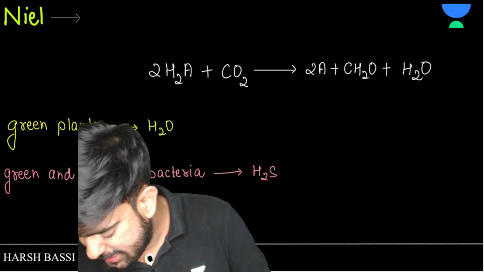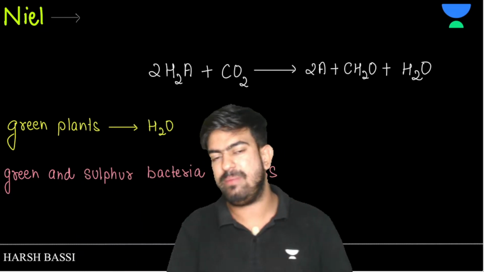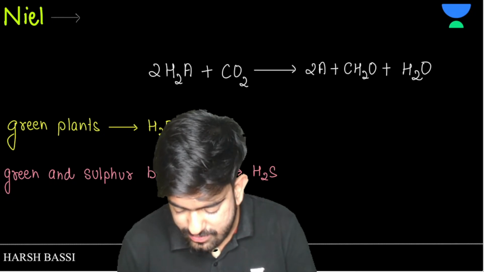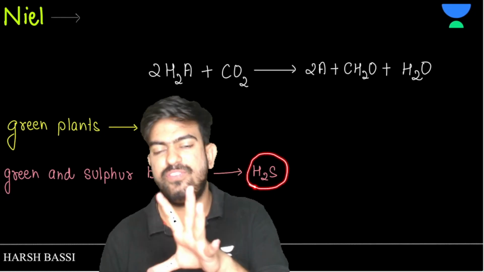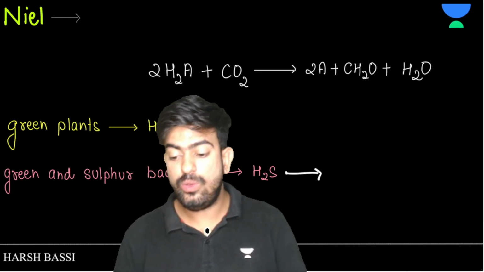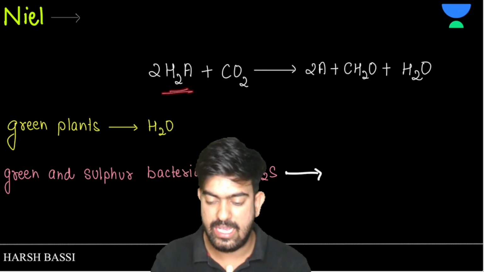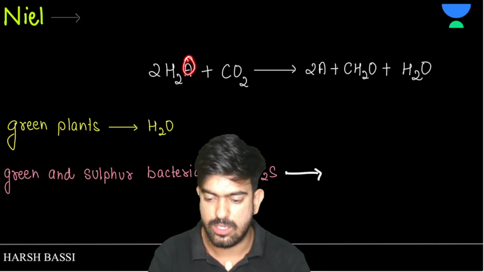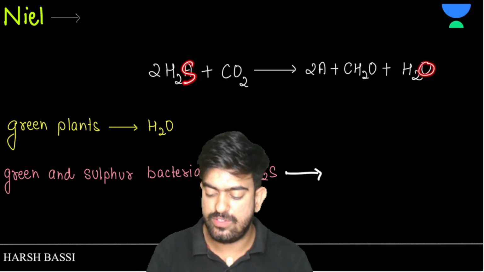Which is H2S. Clear? So in green and sulfur bacteria, the photosynthesis is done with the help of H2S. So in this case, there will be no release of oxygen. Obviously, if I write oxygen, you will get oxygen here, and if I write sulfur, you will get sulfur here.